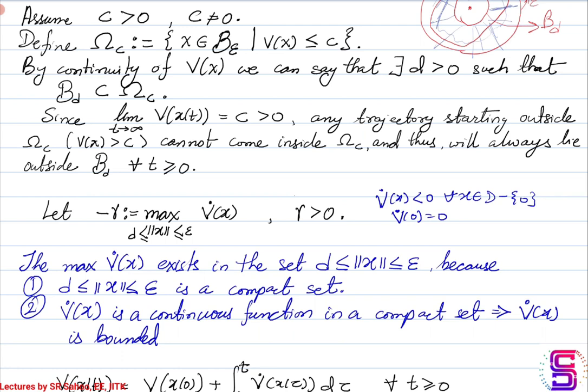Or rather, I should put it like this: v dot is a continuous function in a compact set. Because of this, it indicates that v dot has to be bounded. So v dot is bounded, and because v dot is bounded, we can always find a max of v dot in the compact set that has been defined here, which is d less than equal to norm of x less than equal to epsilon. Okay, so there is a max value. So minus gamma, you can find minus gamma.